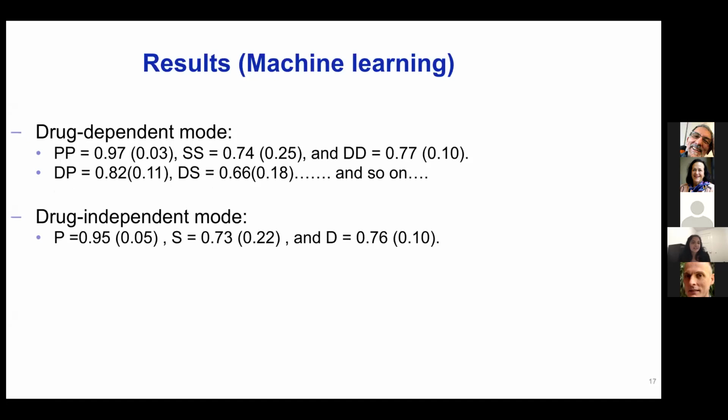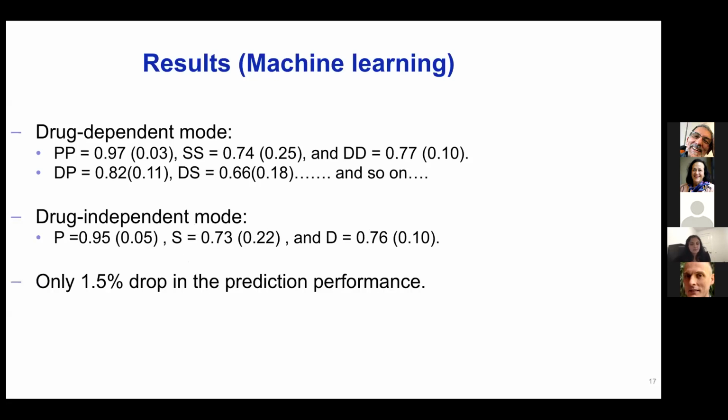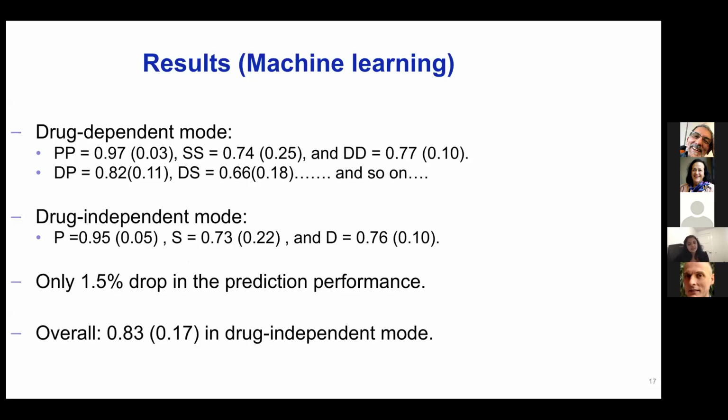And then we tried the drug-independent mode. Like we trained our model on all the drugs and tested it on propofol. Similarly, we trained it on all the drugs and tested it on sevoflurane and dexmedetomidine. So we got an AUC of 0.95 for propofol, 0.73 for sevoflurane, and 0.76 for dexmedetomidine. So there was only a 1.5% drop in the prediction performance, indicating that the overall AUC in the drug-independent mode was 0.83.